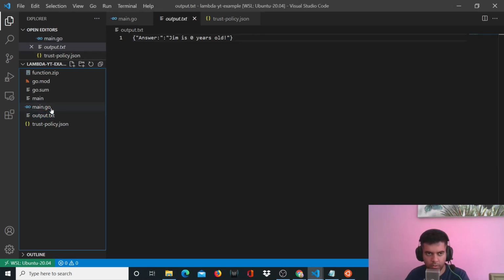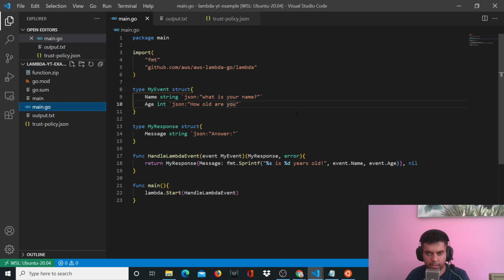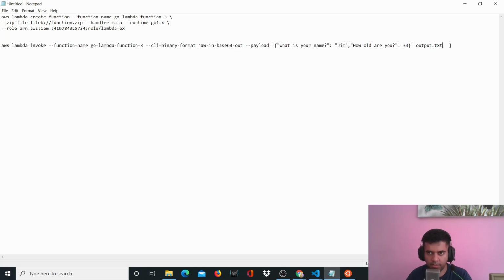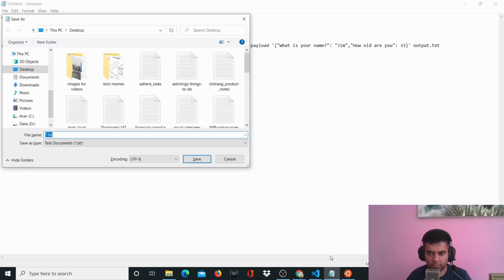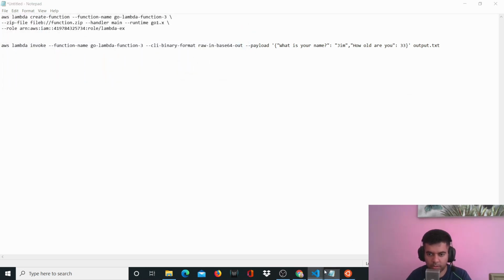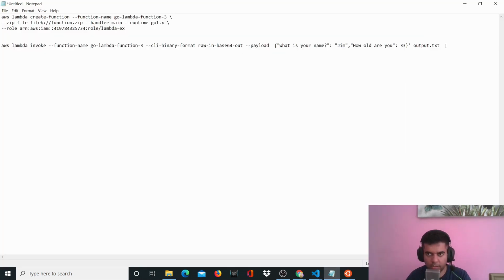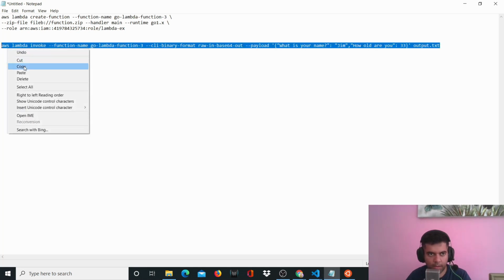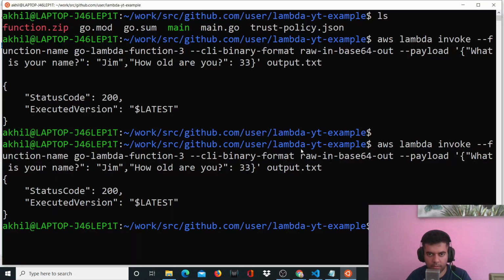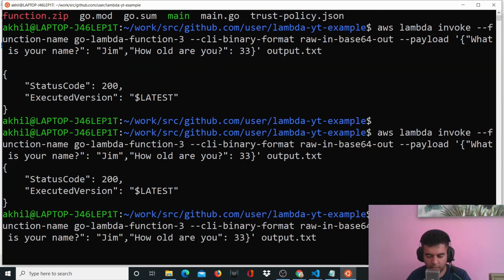So we'll comb through our code quickly and see the issue. The issue seems to be out here because there's no question mark here. So for now, just remove this question mark, because if we add a question mark here, we'll have to redeploy this entire function by zipping it, right? So for now, let's just change our invoking command, copy it and paste it again here, and let's see what happens.